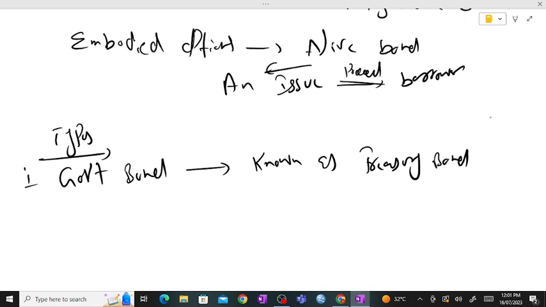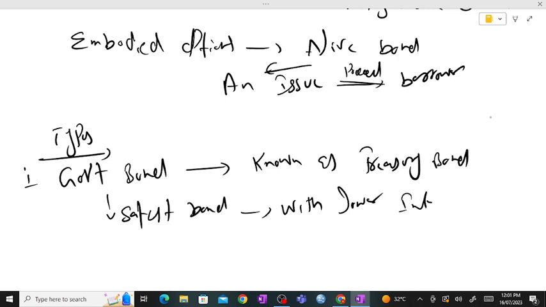These are the safest bonds. Why? Because they are issued by the government, but with a much lower interest rate. These are known as government bonds.